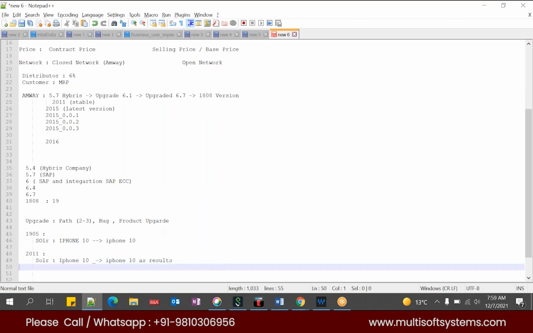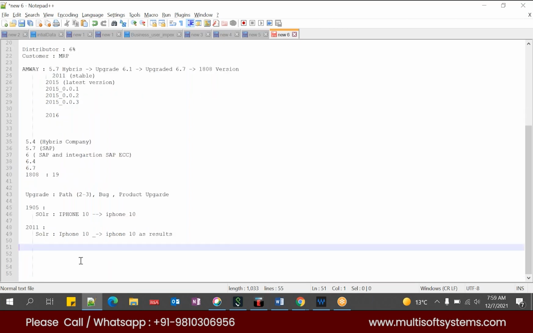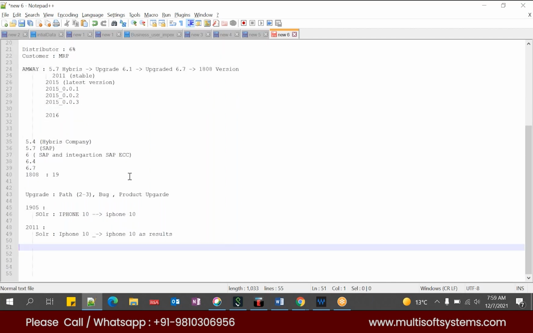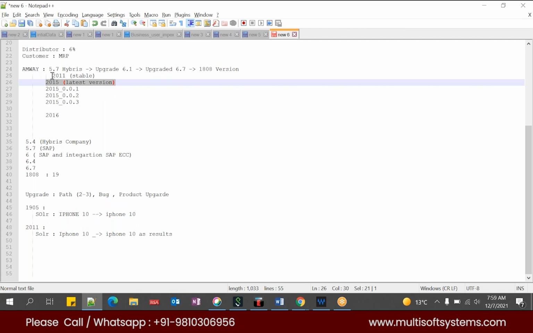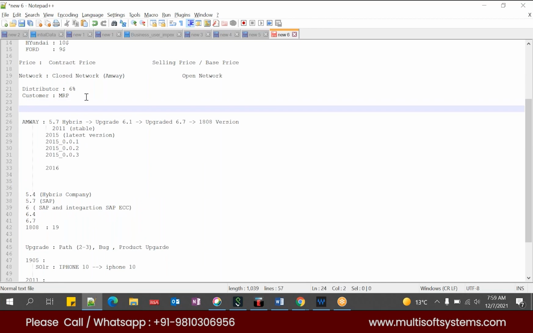And there is one more case, but I'll talk about it when we move further, because if I talk about it now, you may get confused. So that is how the upgrade happens. What is the latest version of the Hybris system? This is the latest version, but the stable version is 2011. When I started my career, the Hybris version was 5.4. My career started with 5.4.